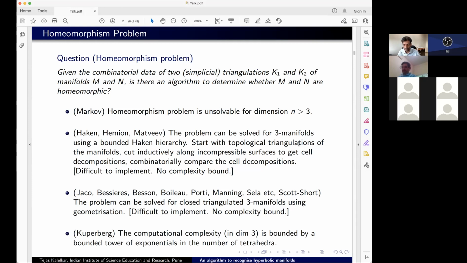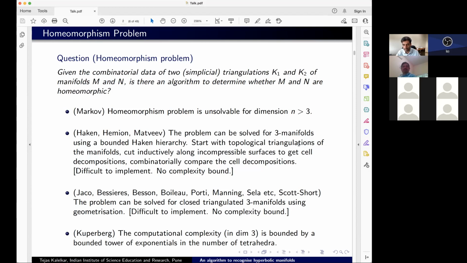In particular, he shows that the computational complexity is essentially a bounded tower of exponentials. So the complexity is of the kind 2 raised to 2 raised to 2 raised to 2, a tower of 2s, and at the top you have t, which is the number of tetrahedra. He doesn't give a bound on the height of this tower, but he says this is what the complexity looks like.